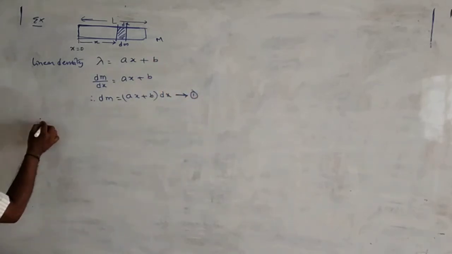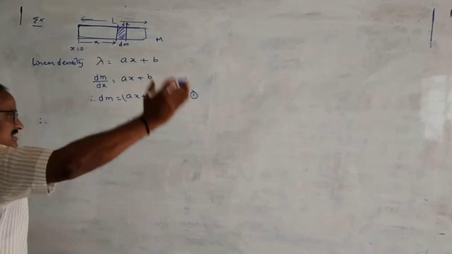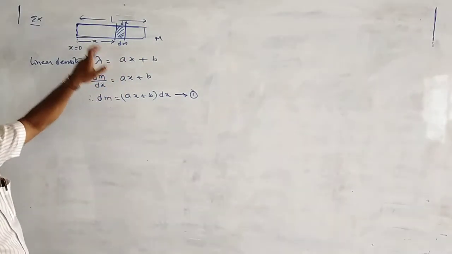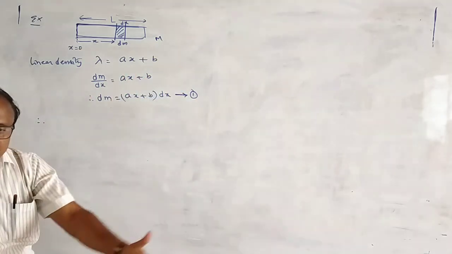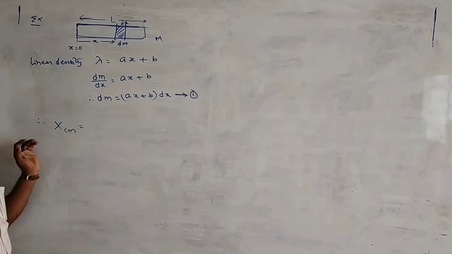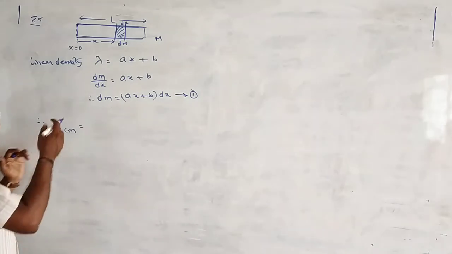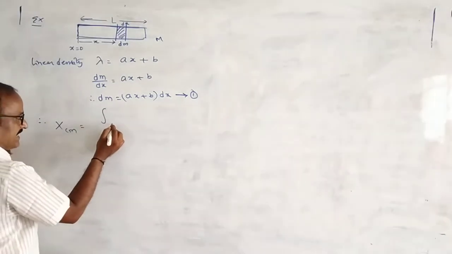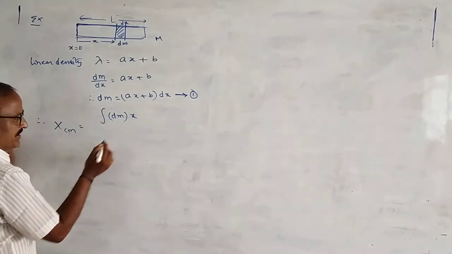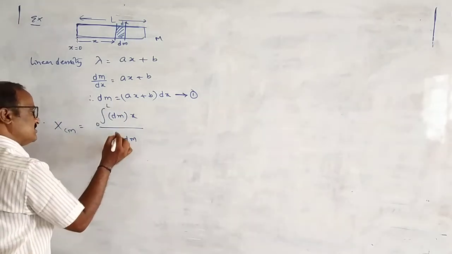Next one, how do you find out the center of mass in case of these type of mediums? అంటే mass will increase as we go from one end to another end. ఇలా number of elements గా divide చేస్తూ, by summing all these elements we can find the entire center of mass. That means xcm should be equivalent to general form ఏంటి? m1x1 plus m2x2 plus so on plus mnxn by m1 plus m2 plus m3 and so on. ఆ మొత్తాన్ని సమ్ చేస్తే ఇంటిగ్రేషన్ అంటారు. ఇంటెగ్రల్ m into x కదా, ఒక్కొక్క దాని మాస్ ఏమో dm, into distance of the element is equal to x, by integral dm. Limits are taken from 0 to L, ఇక్కడ కూడా 0 to L.